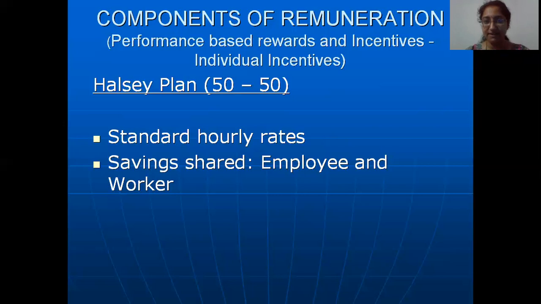For making that piece of cloth, 400 rupees will be paid, irrespective of whether he is finishing it in 3 hours or 4 hours or 5 hours, whatever it might be. If the worker finishes it in 3 hours itself, he will be paid 400 rupees plus 50 rupees, which is the savings that he has made in terms of time.